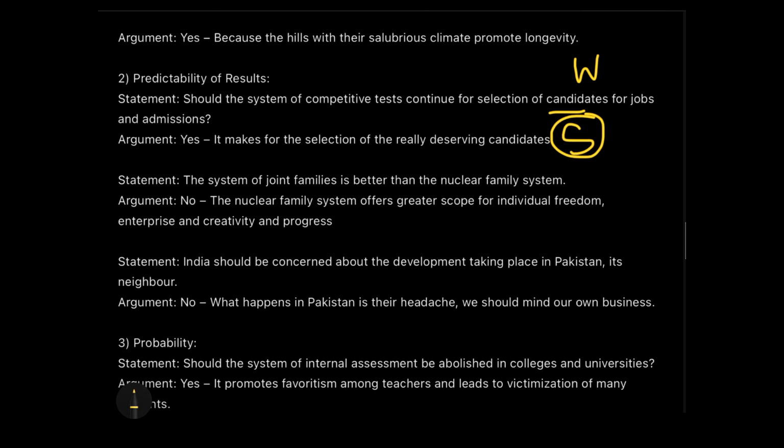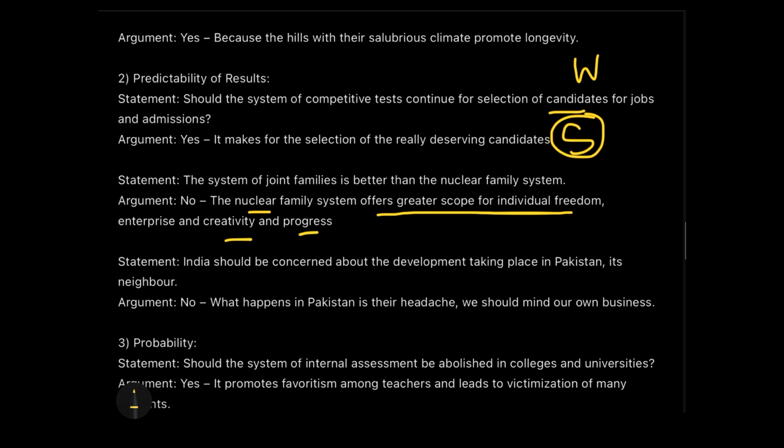Now, the second is: the system of joint families is better than the nuclear families. If someone is saying no, they should give a valid reason why. The valid reason is that the nuclear family system offers greater scope of individual freedom, creativity, and progress, which is very much true as far as seen from the experience of others and the people who agree with this logic.